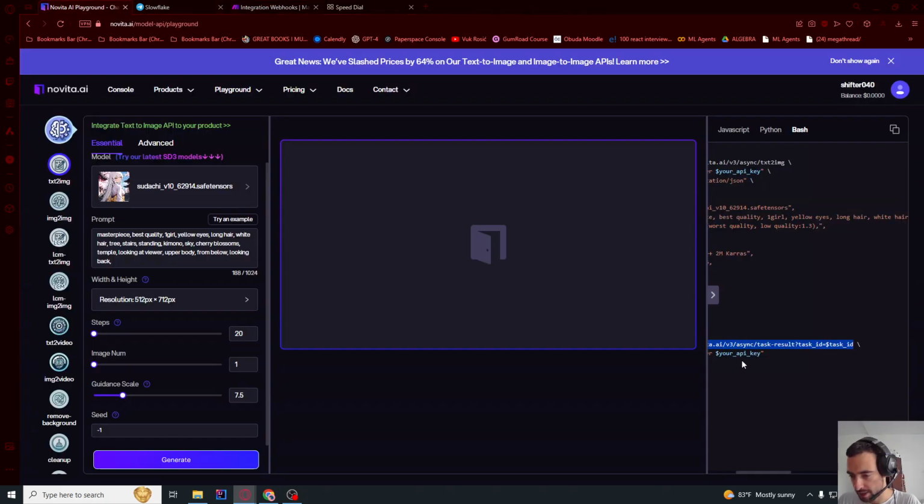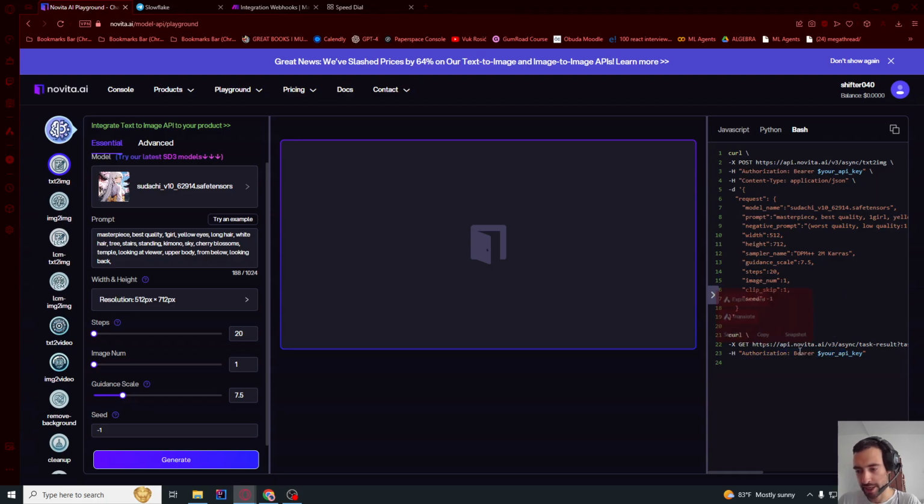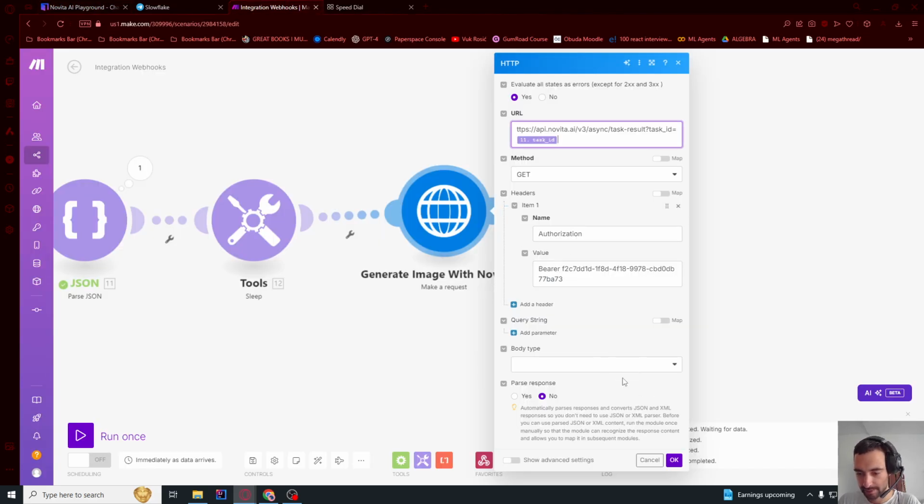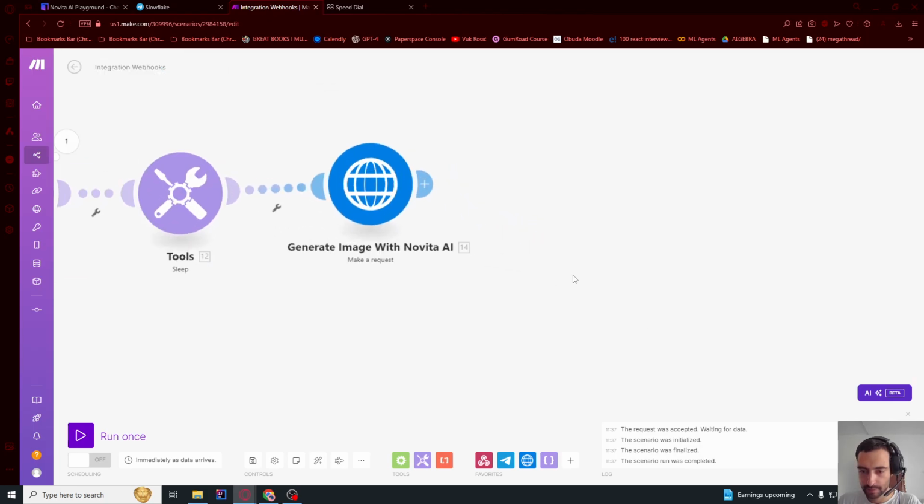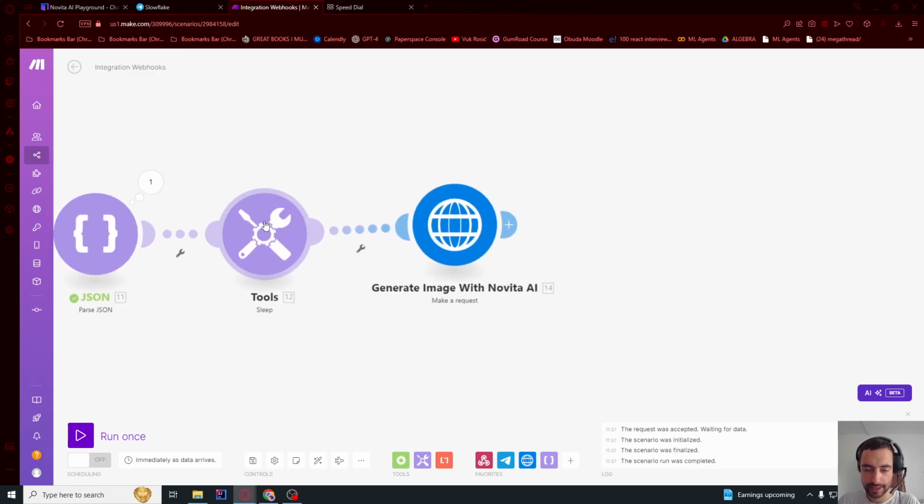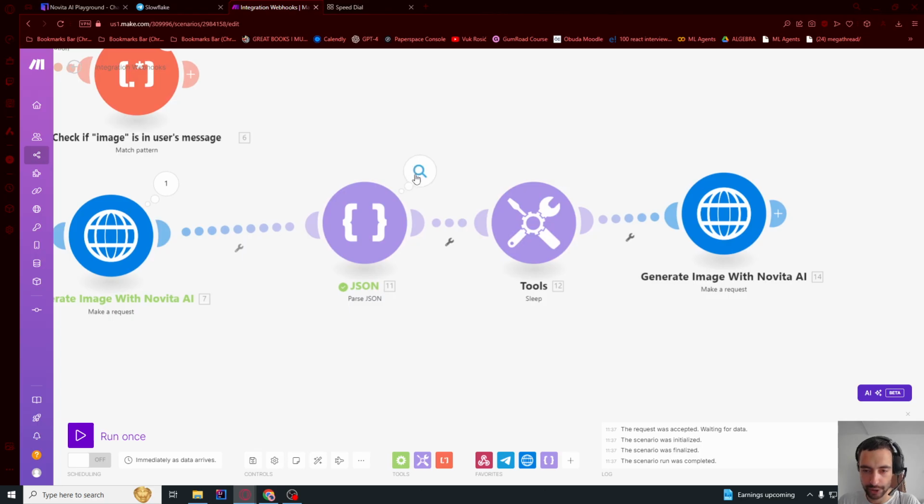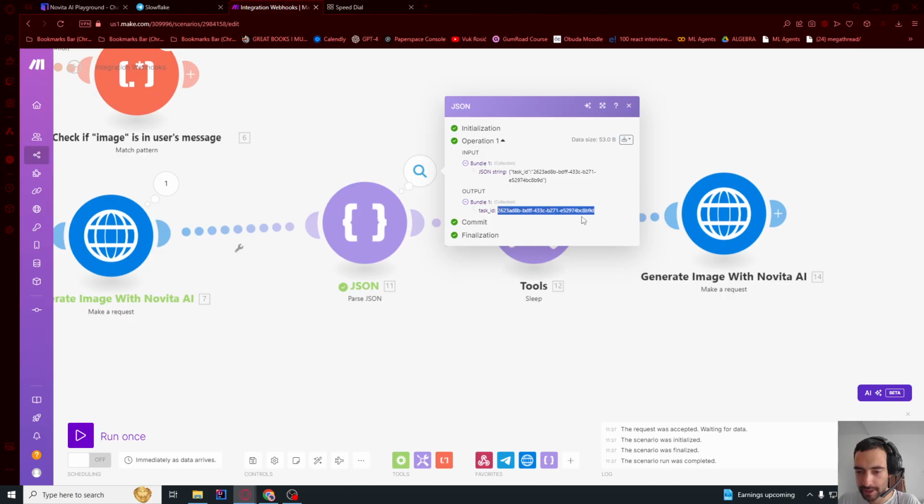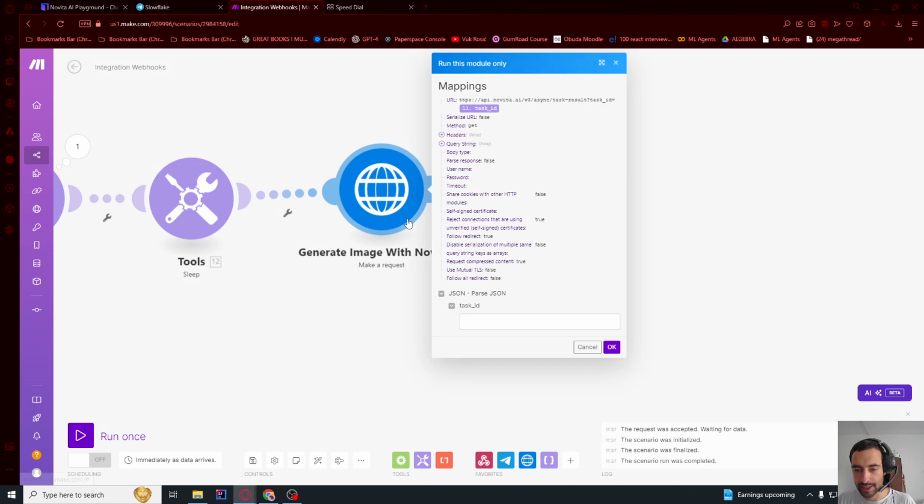So let's go back and check. We just need this authorization with our API token, but we already have that because I duplicated. So we have this, and press OK. Now let's go here, actually, not there, let's go here, and you should have this task ID. Let's manually copy this, press Ctrl+C, and then I'm gonna run this module only. And I need to paste in this task ID because this is a variable. Let me just make sure there are no spaces around it, and press OK.